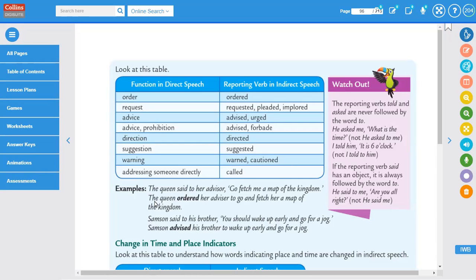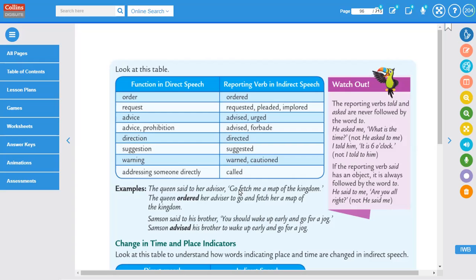Again, we shall get back to this point where you can use other words instead of said and told all the time. The queen said to her advisor, go fetch me a map of the kingdom. The queen ordered her advisor to go and fetch her a map of the kingdom. So here the tense did not change. Do you know why?